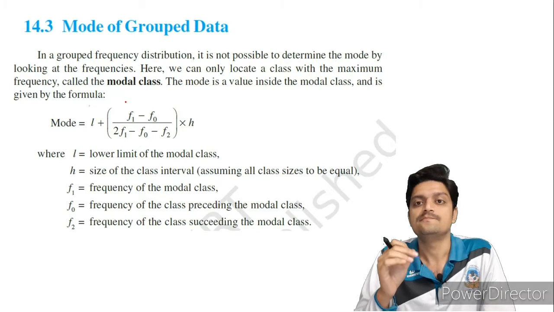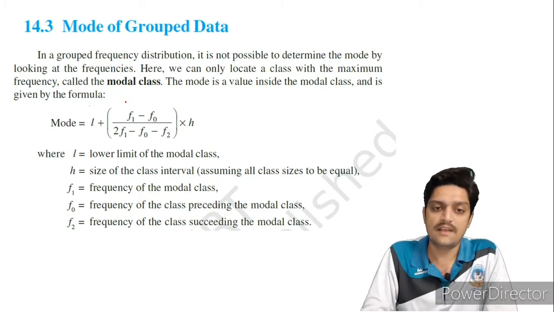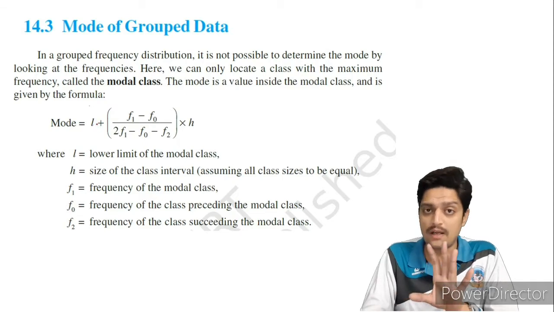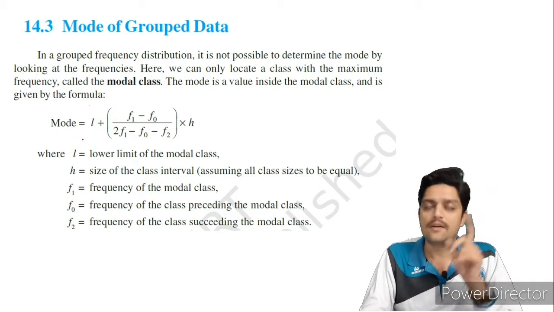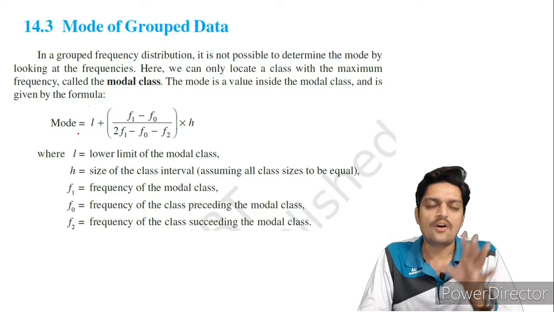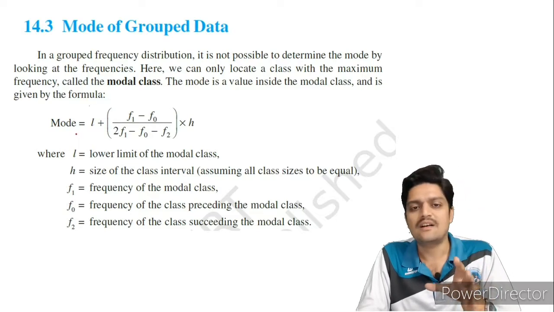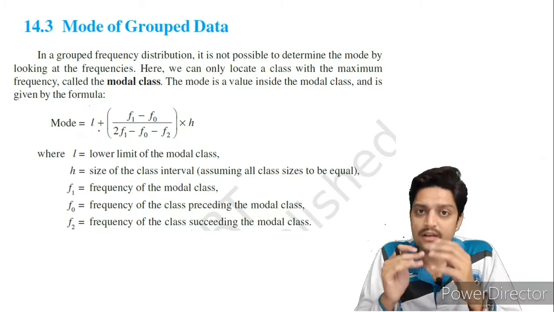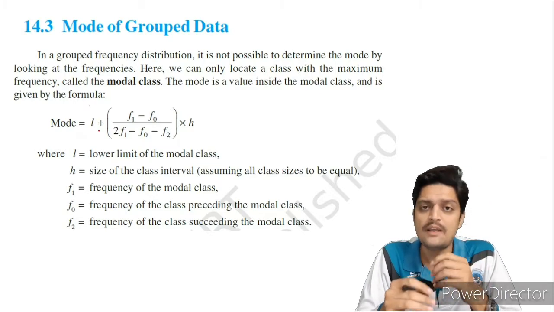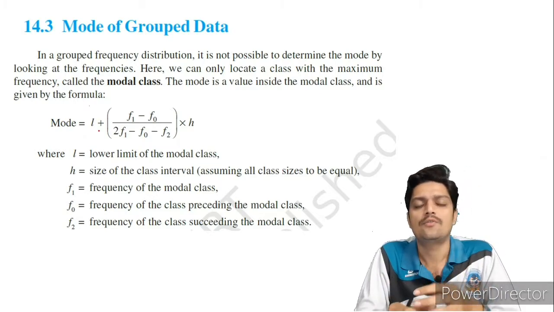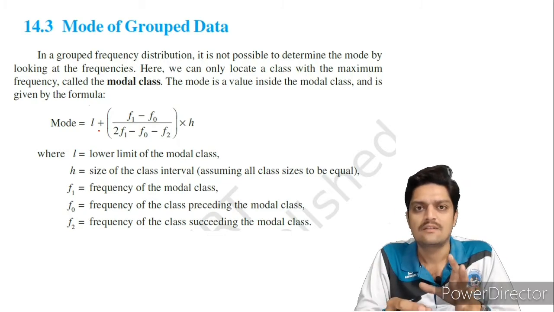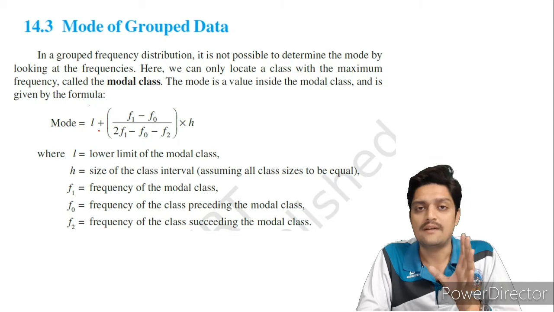Now, this is the formula to find the mode. L plus f1 minus f0 upon 2f1 minus f0 minus f2, into h. Again, this formula you must know. Write it 5 times, 10 times, 15 times, the choice is yours, but you must write it.